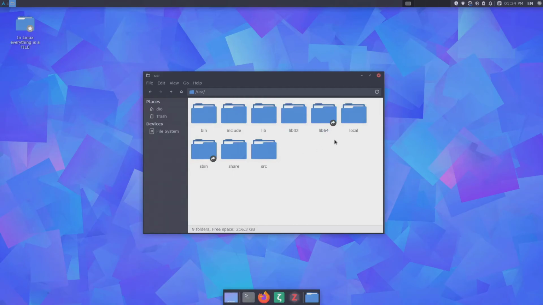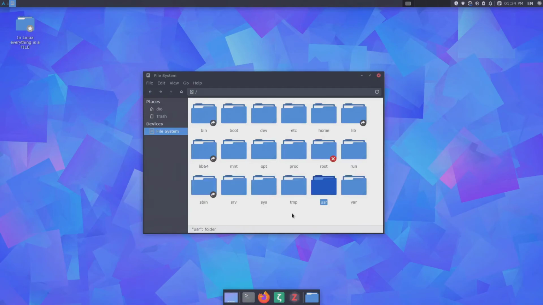There are also other folders, the share, for example, and the local that I will talk about in a second. But just to know that for a regular user, these folders are very important. The home folder and the user folder. In the user folder is basically where the applications are installed.